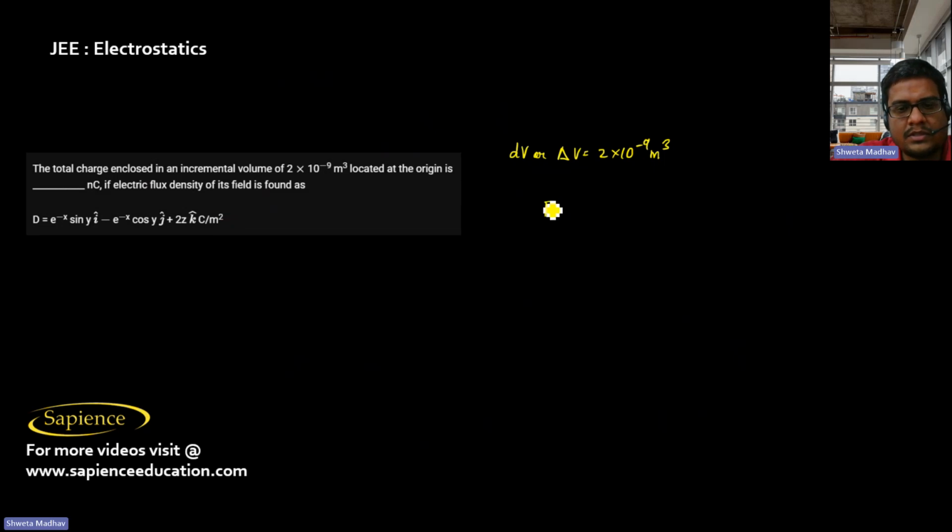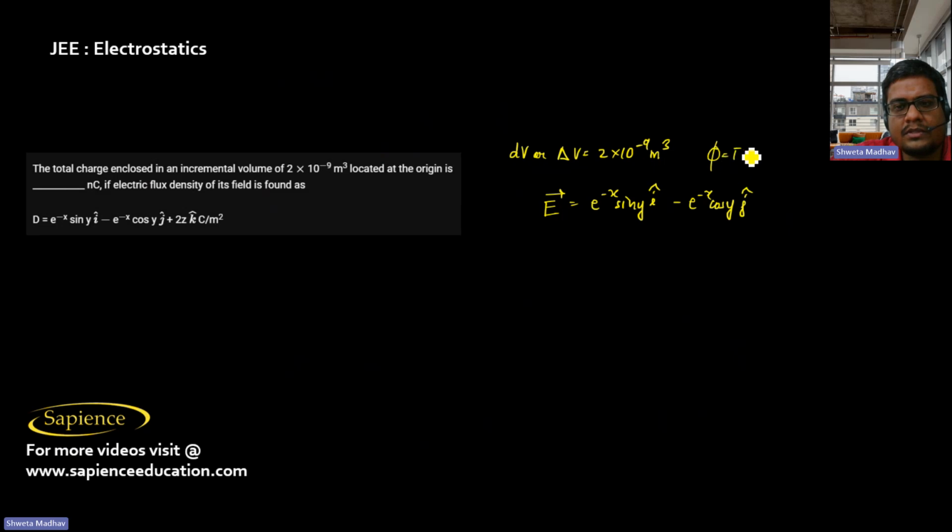Electric flux density means the electric field only. Electric field is e power minus x sin y i cap minus e power minus x cos y j cap.